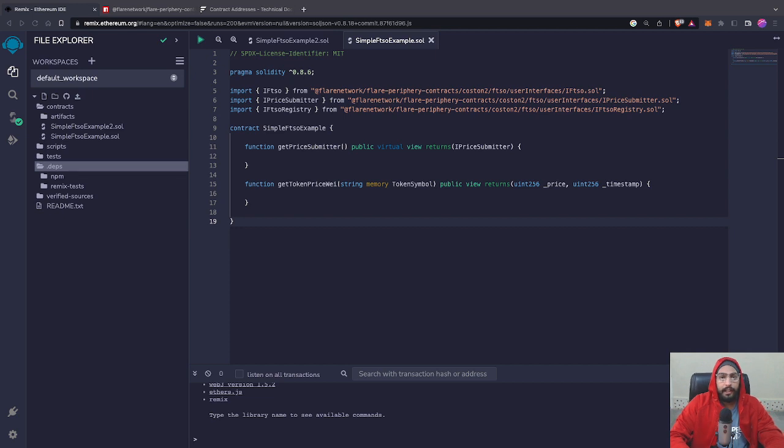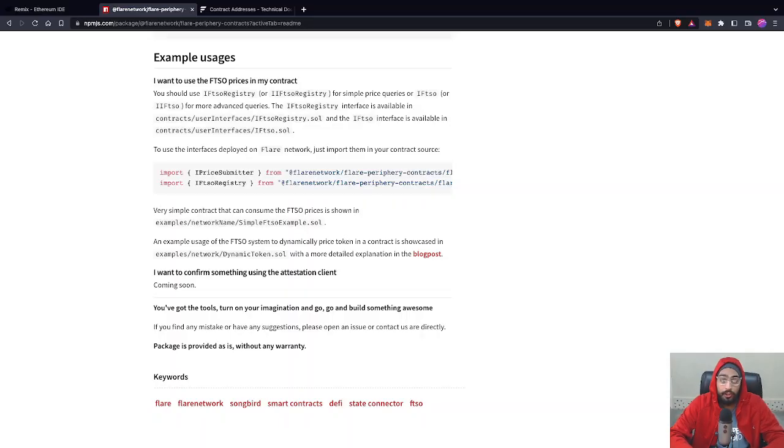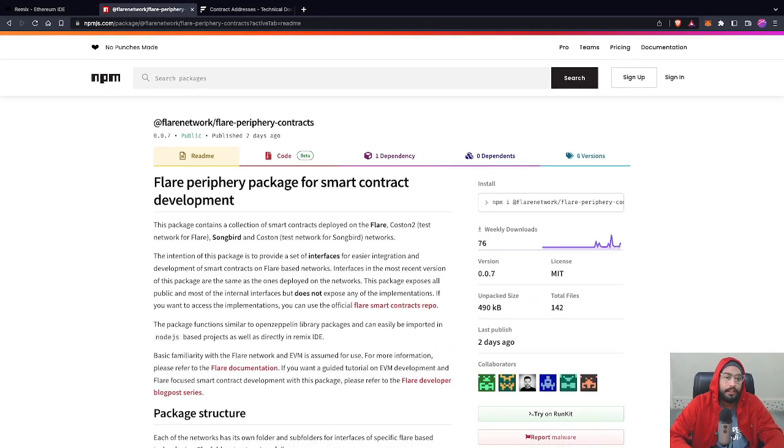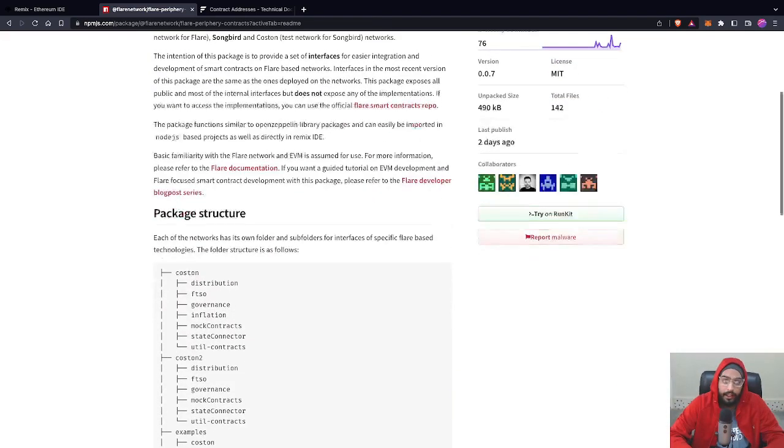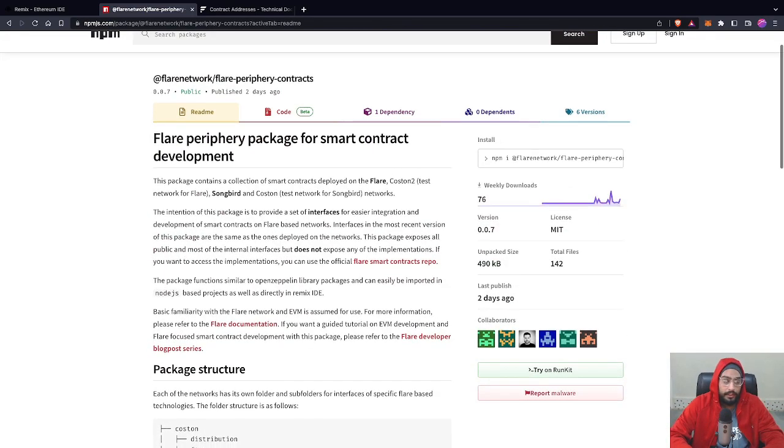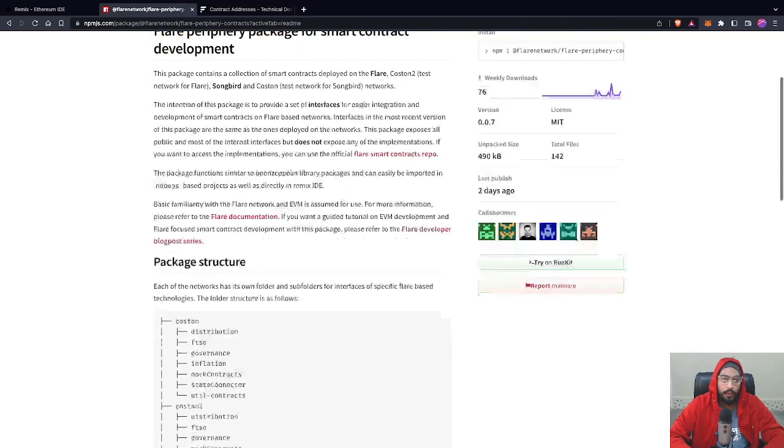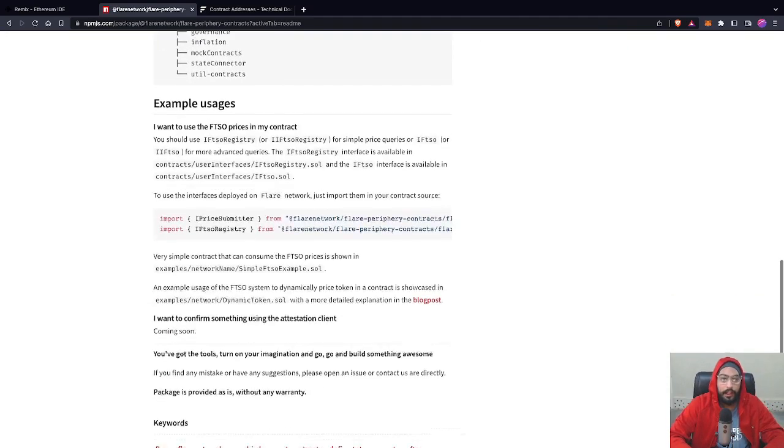So I'm on Remix and I've created this basic template for us to retrieve our price feed data. Here I have imported the implementation of our FTSO contract interface, and also the price submitter interface and the FTSO registry interface. You can visit the periphery package that we are using. The link is in the description of this video, so you can check out the readme file as well.